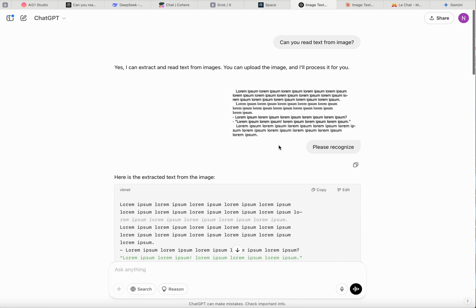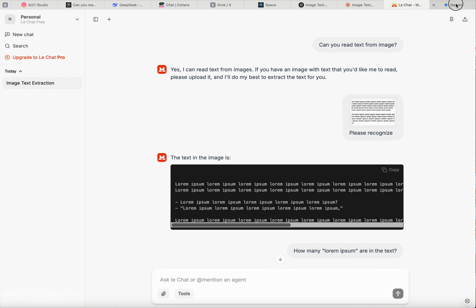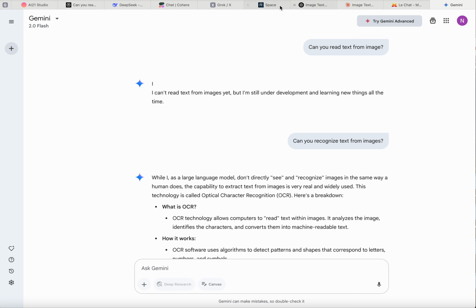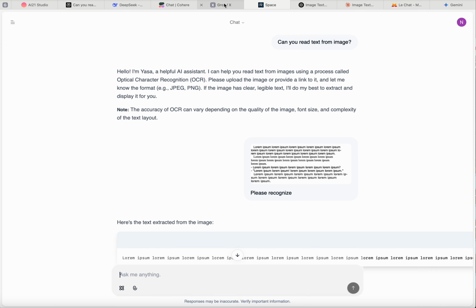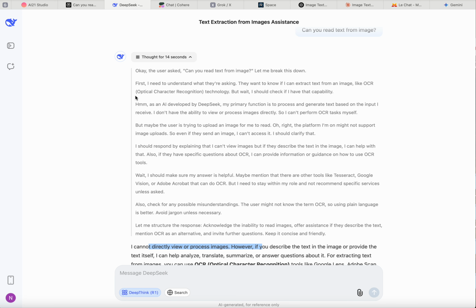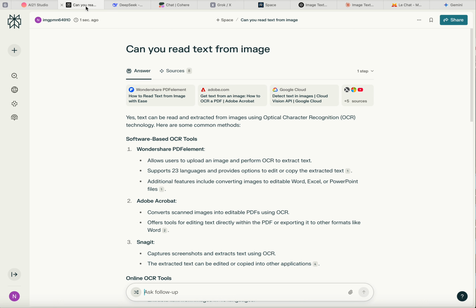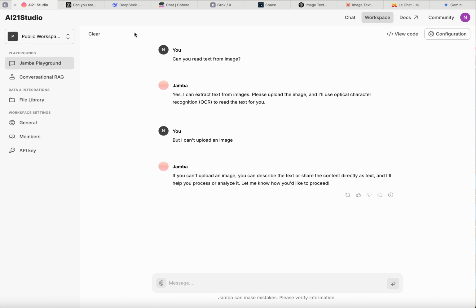I selected 10 AI chats, most popular for now. Those are ChatGPT from OpenAI, Claude from Anthropic, LeChat from Mistral, Gemini from Google, Yasa from Reka, Grok from X, Cohere from Cohere, DeepSeek from, surprise, DeepSeek, with R1 enabled, Perplexity from Perplexity, and Jamba from AI21.